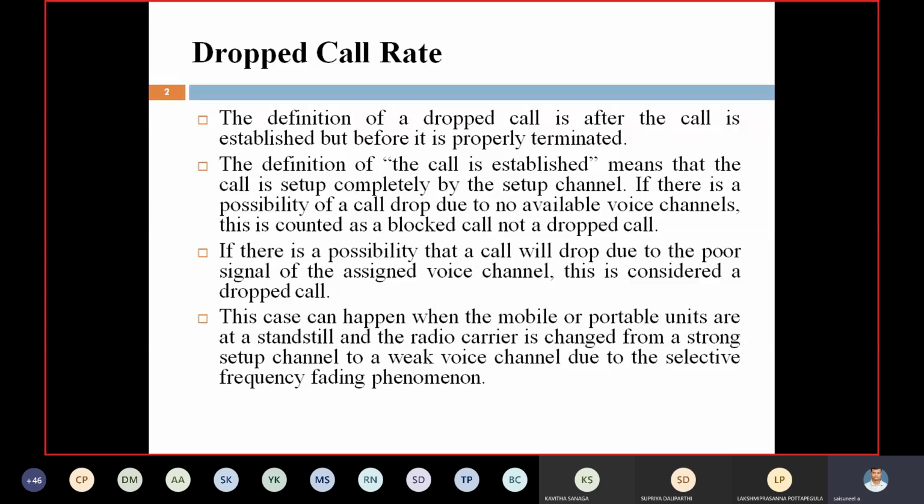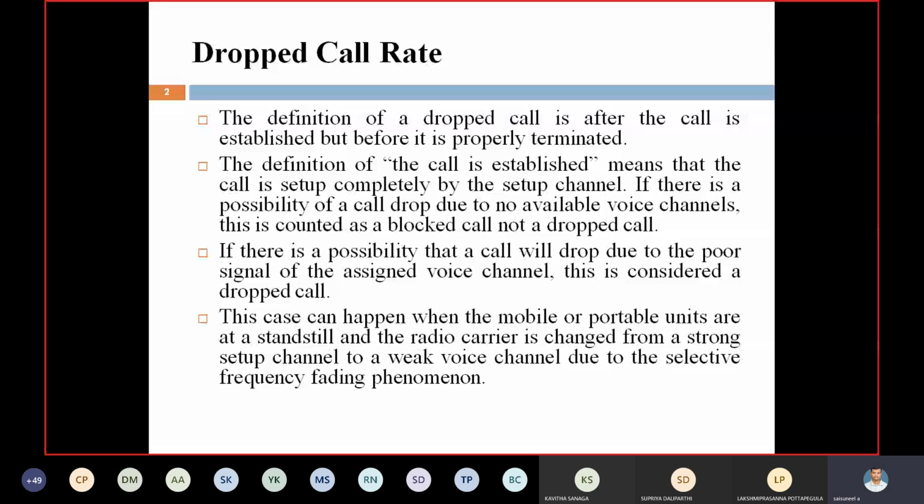You know what the difference is between a blocked call and a dropped call? What is a blocked call? A blocked call is when you have signal in your mobile phone, but you try to make a call and the call is not connected. You have a setup channel, the signal is available in your mobile unit, the setup channel is already allocated, but at the time of making a call there is no voice channel available. That is called a blocked call. But what is a dropped call? A dropped call is connected and progressed, but suddenly it is terminated. That is the difference between blocked and dropped call.